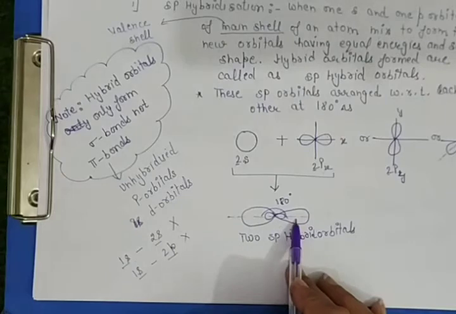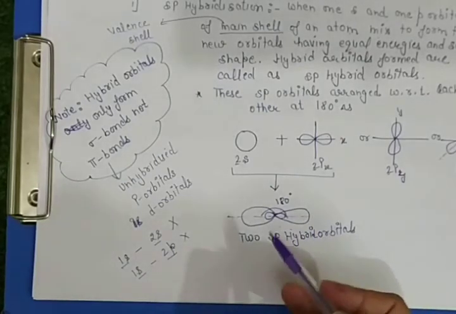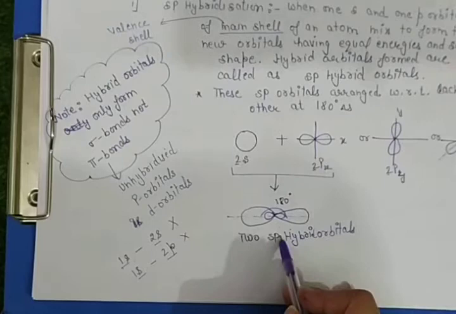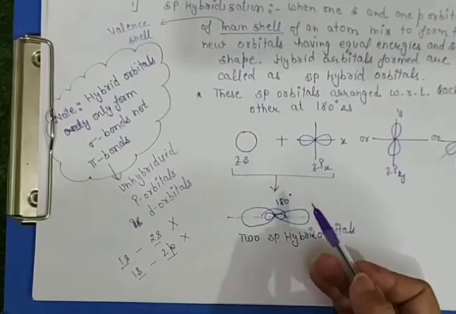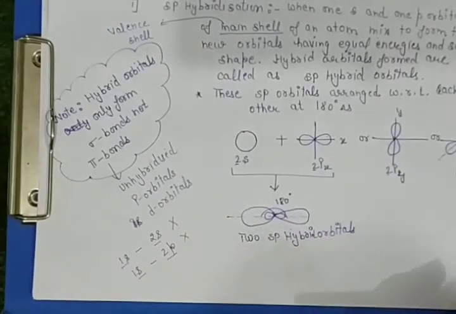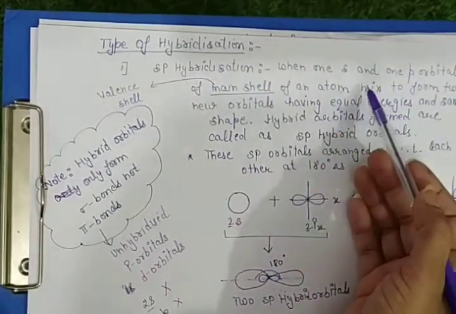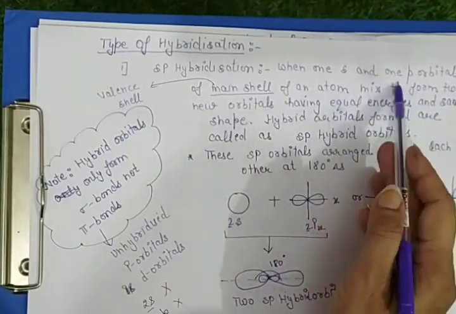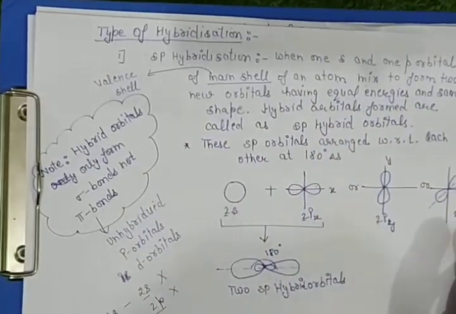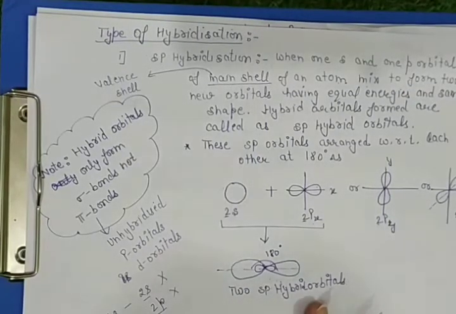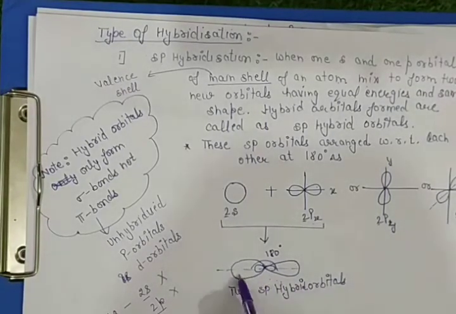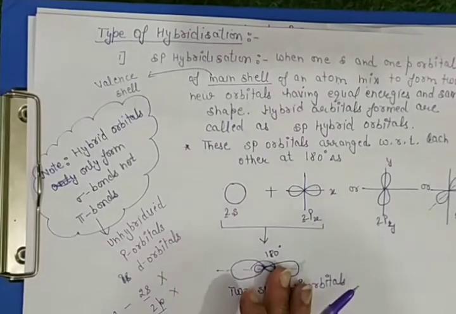Okay, as we discussed about the rules of hybridization, the number of hybrid orbitals formed is equal to the number of atomic orbitals which undergo hybridization. So here one s and one p orbital undergo hybridization, they are 2, hence the hybrid orbitals formed are also 2, isn't it? And these hybrid orbitals are oriented at 180-degree angle with respect to each other, totally opposite of each other. So this one is the first hybridization, that is sp hybridization.